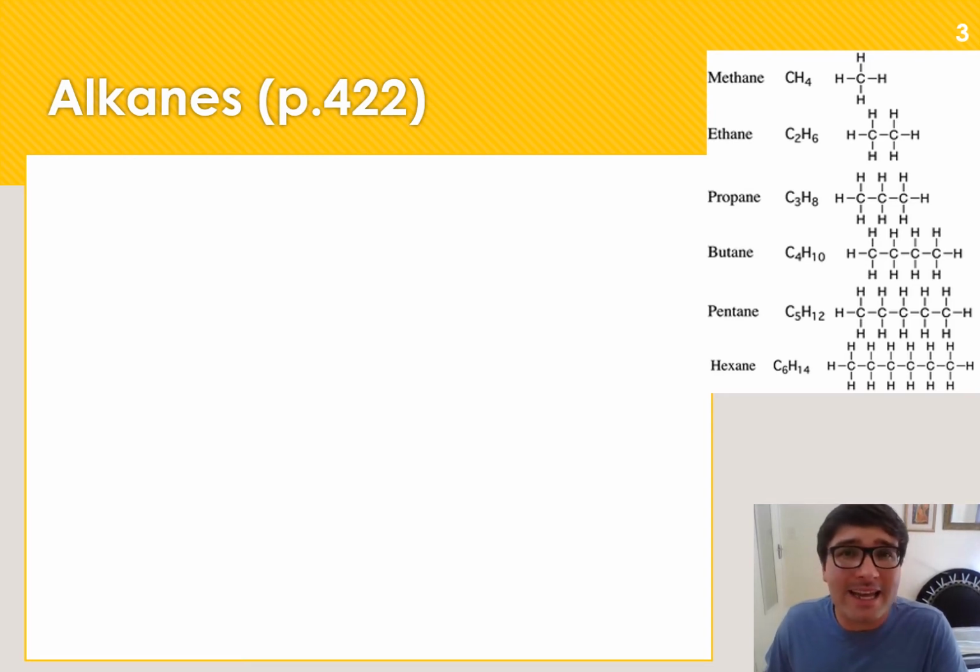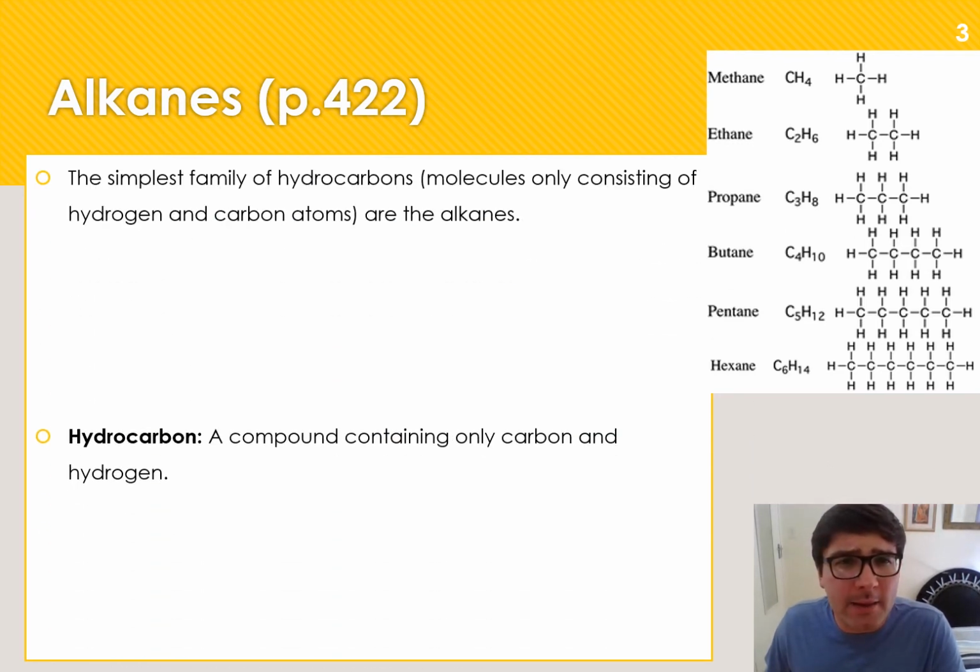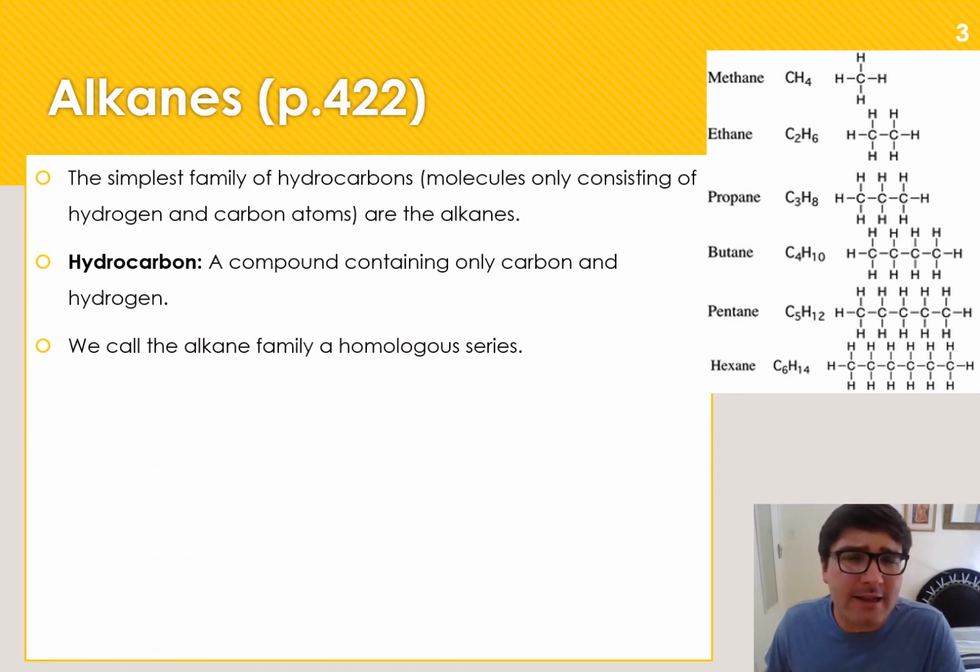That's why we say it's saturated. If there are only single bonds between carbons, and it contains only hydrogen and carbon atoms, then we say it's a saturated hydrocarbon. In organic chemistry, we say that a class or family of compounds is a homologous series.